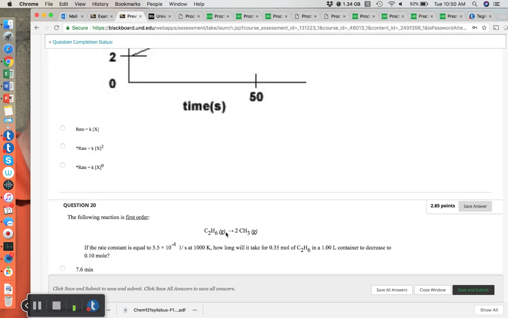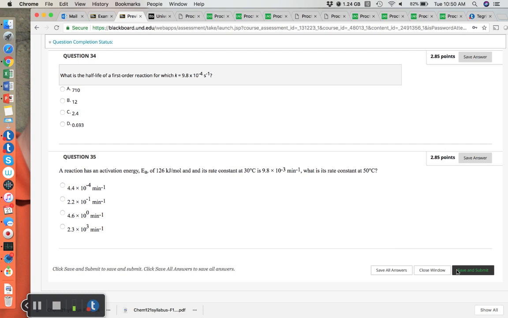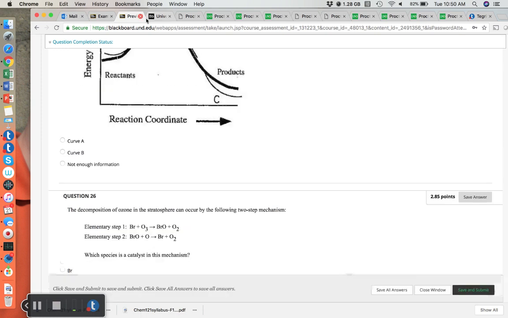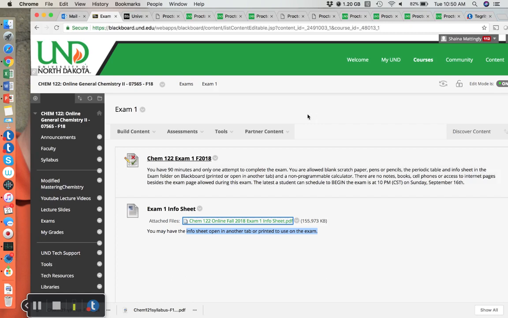And so you can scroll through, and at the very end of the exam, you'll want to save everything. And also, if you see your questions have a save answer, once you select an answer, you'll want to save it. So make sure that you save regularly so that you don't lose any information. And then at the very end, you can save and submit. Your exam will have a 90-minute time limit for the 4 midterm exams, and the final exam has a time limit of 2 hours.